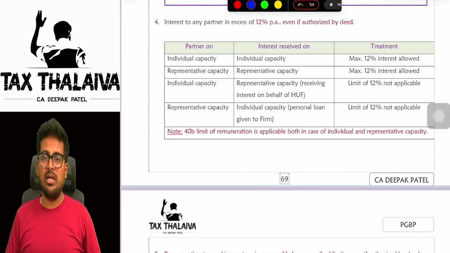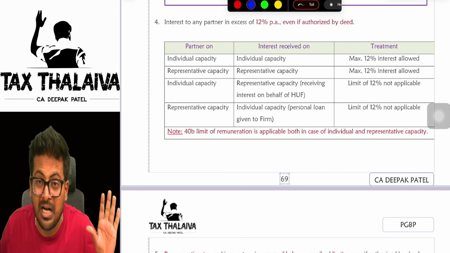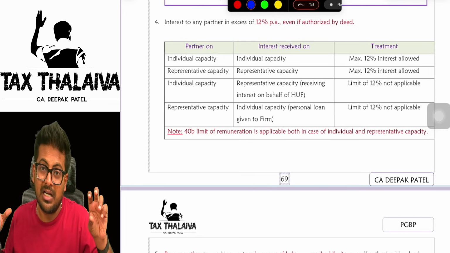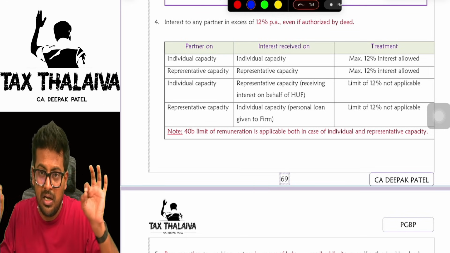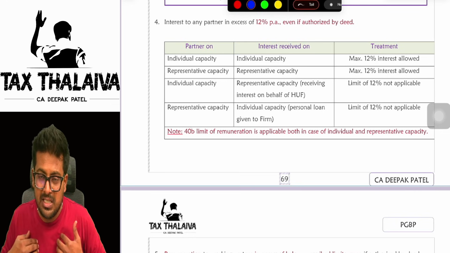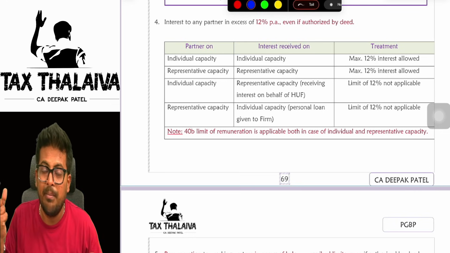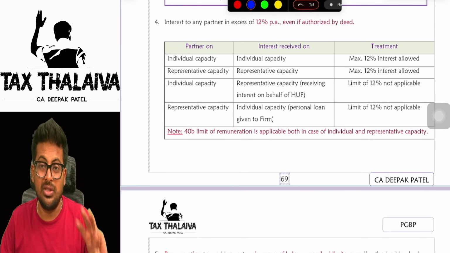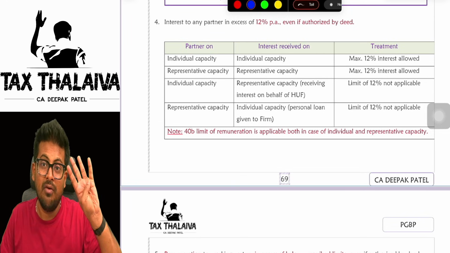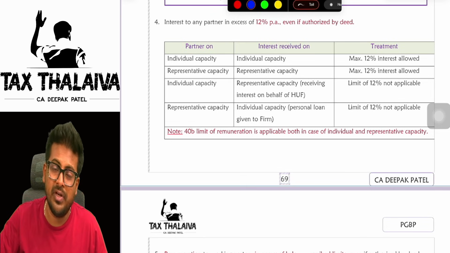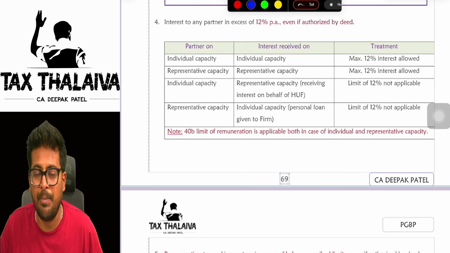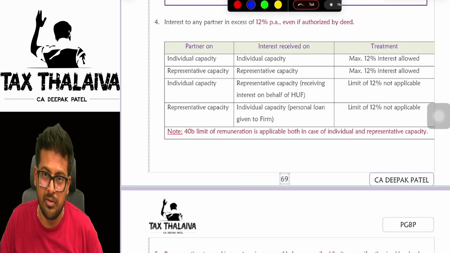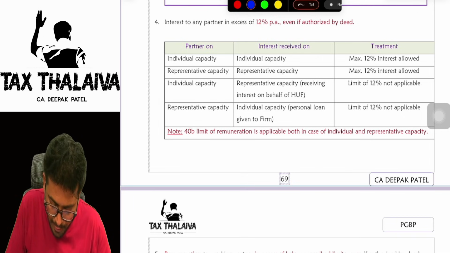Are you getting this? Individual capacity partners means those three partners who are already there. They are individual capacity partners. But the Karta who will come in the partnership deed, the Karta's name will be written, but in brackets they will write that he is representing so and so HUF. So three partners are in individual capacity. One partner who is coming on behalf of the HUF will be a representative capacity partner. Are you getting this? Why am I telling this, sir? Because you will not understand this table otherwise.